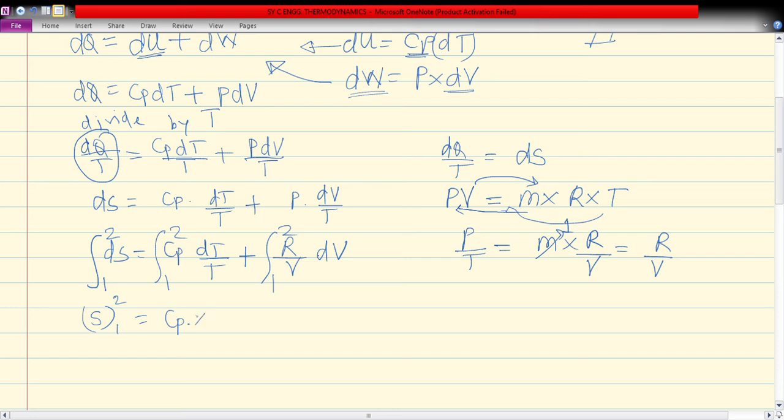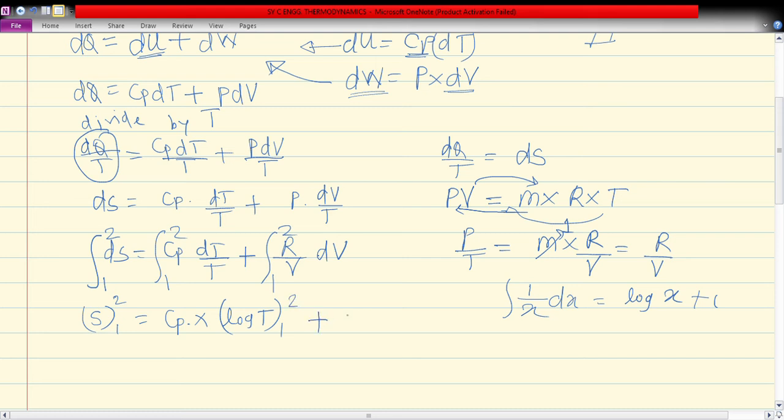Now we have dT upon T having the integration. We already know the integration of 1 upon x with respect to dx is log x plus c. Similar to this one, here also we write log T having the limit 1 to 2.